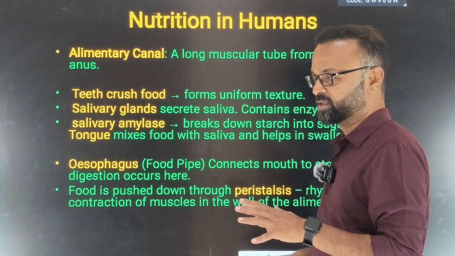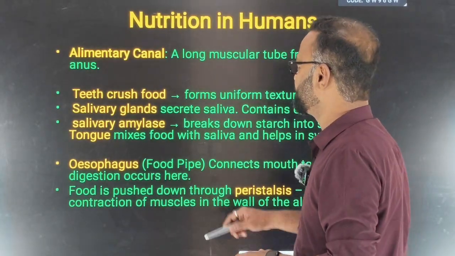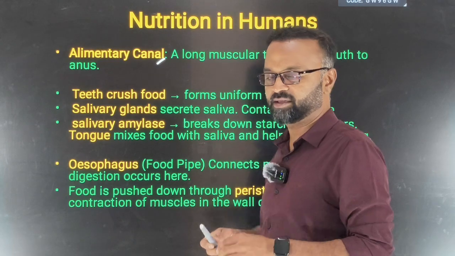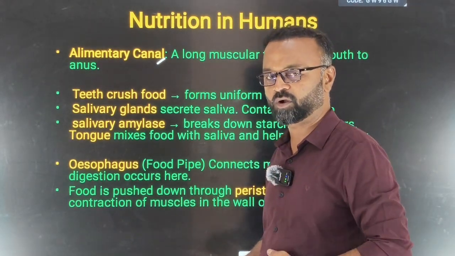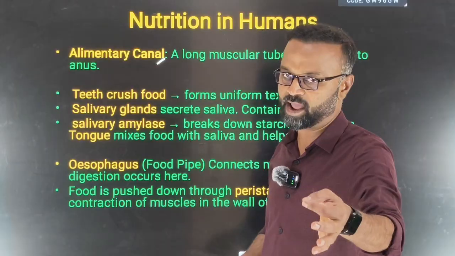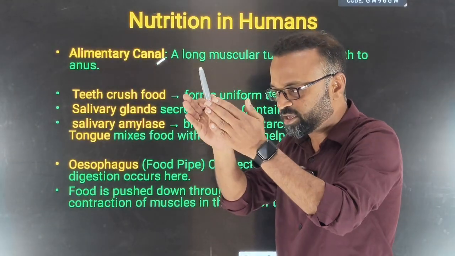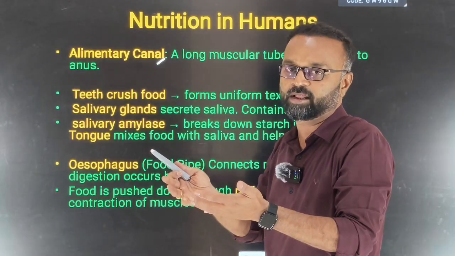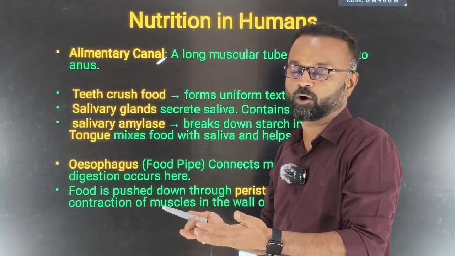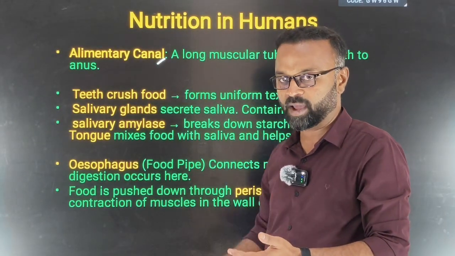It's very simple. The first thing is the alimentary canal. A single canal is there: mouth, esophagus, stomach, small intestine, large intestine, rectum and anus. Different parts are there with different designs, carrying out different functions, but it is a single passage.